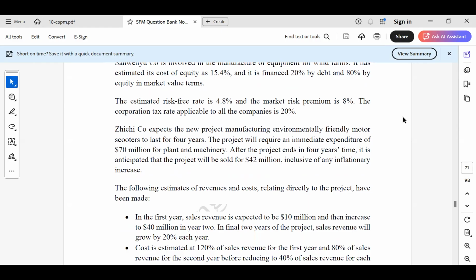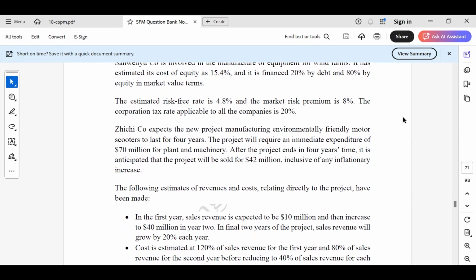Zichi Co. expects the new project manufacturing environmentally friendly motor scooters to last for 4 years. The project will require an immediate expenditure of $70 million for plant and machinery.